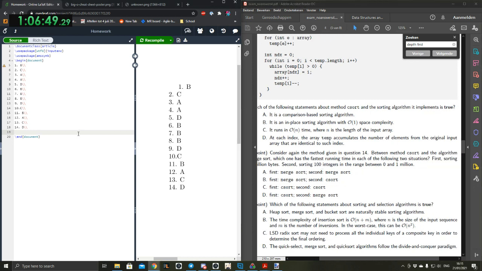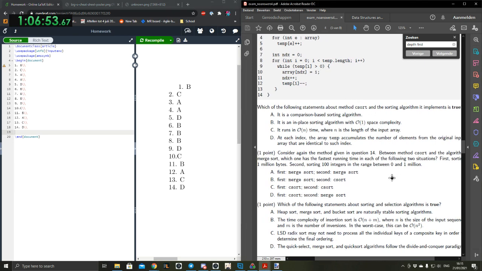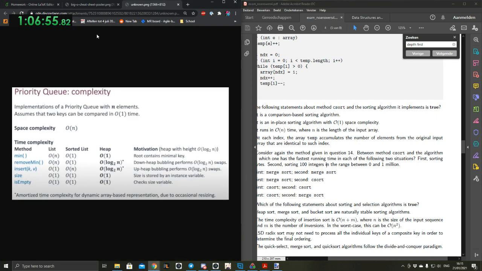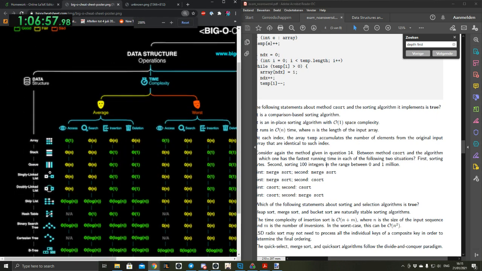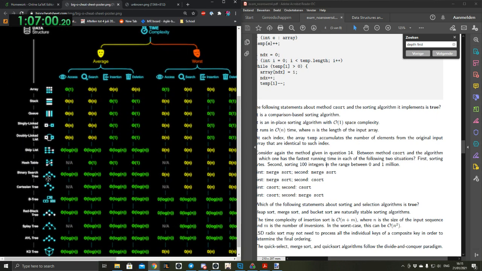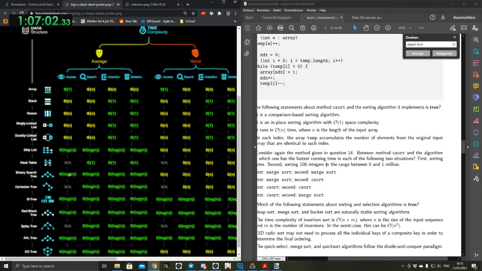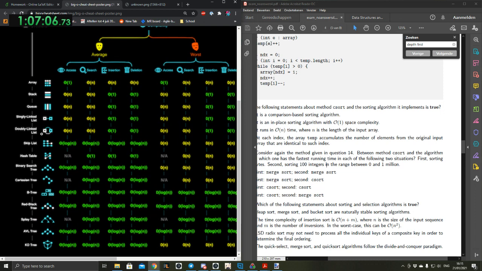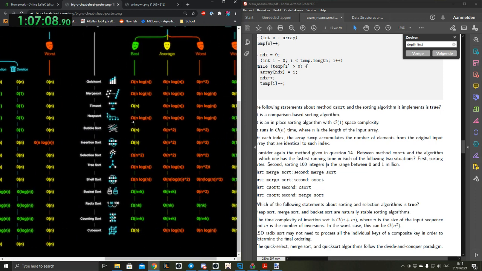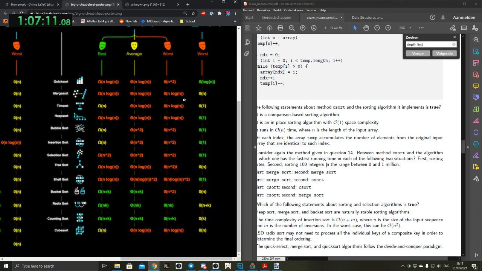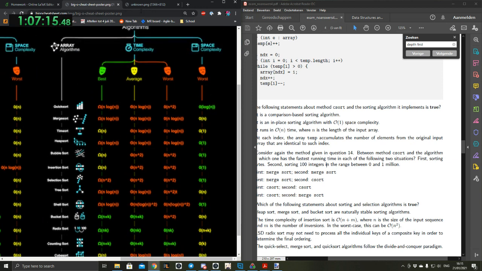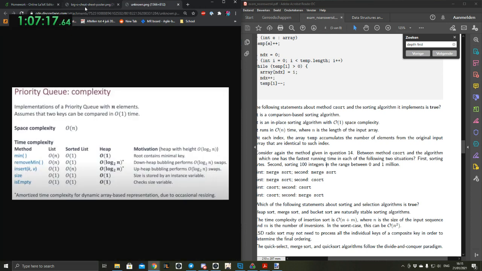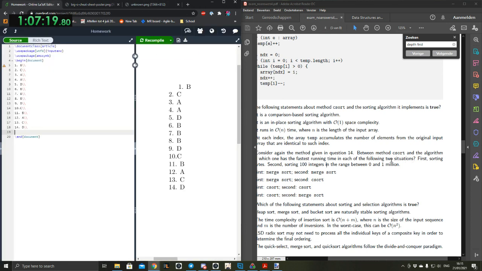Well, since we have concluded that this one is big O of n, we need to find out what the big O of merge sort is. So we can have a look here. n log n. What is it? Worst case or best case? Actually, it's n log n in both. Let's see, where is it actually? Oh, it should be on the right here. So merge sort is n log n. Okay, so this is n log n, and the other one is n plus k.